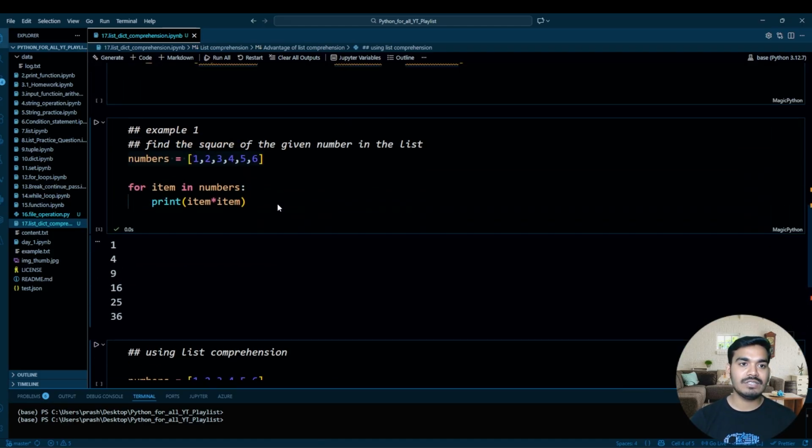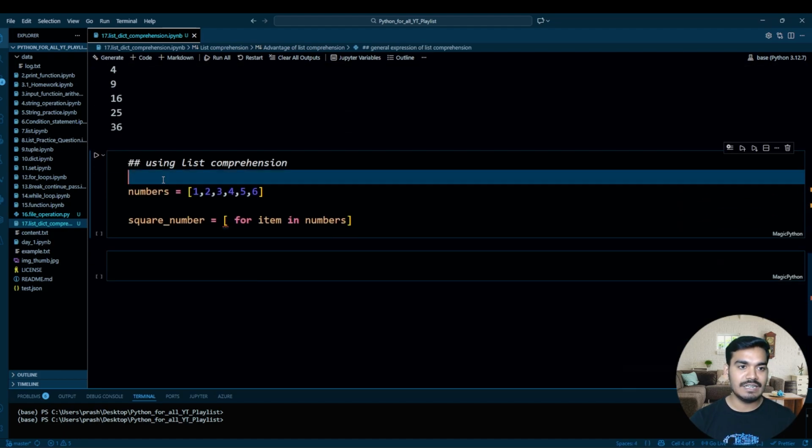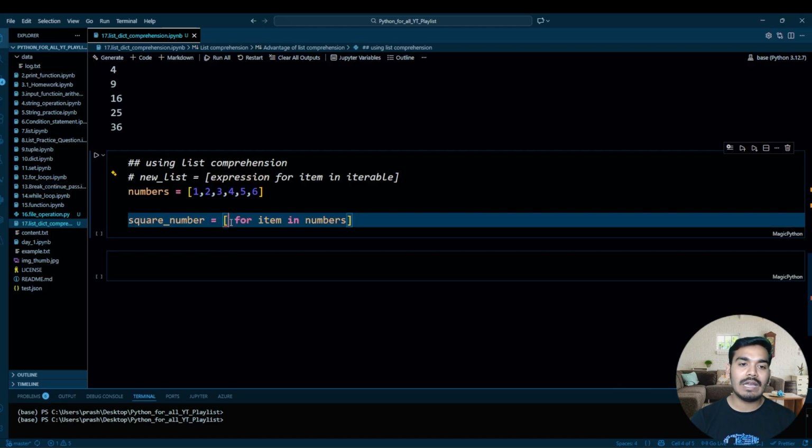Okay. And then just check over here, or let's copy this general syntax over here. So it's asking for item in iterable that I have written over here. Now expression, nothing but I want to get the square of this. So I can write over here item into item, right?